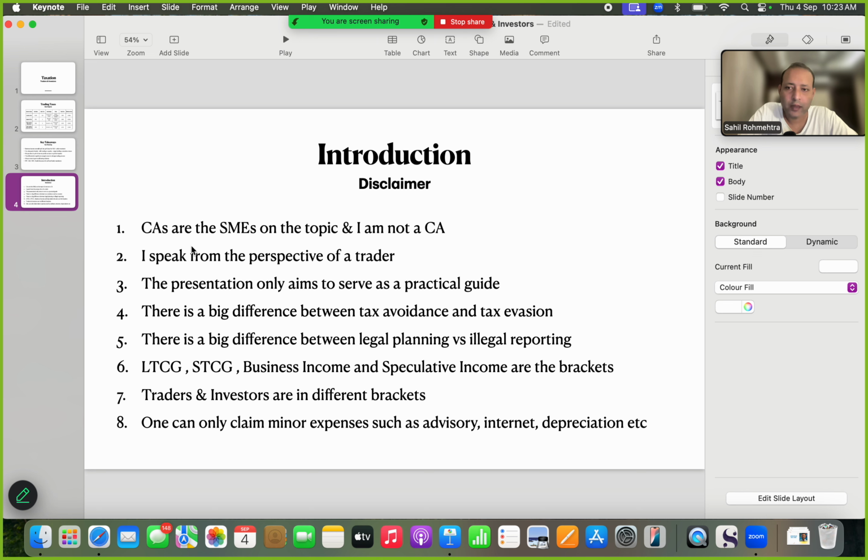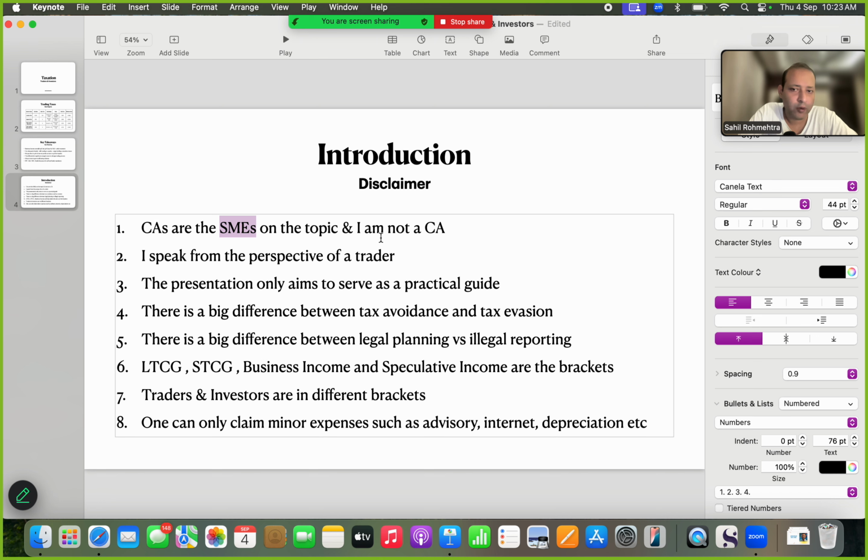Lastly, I'll just make the disclaimer that I am not a CA. CAs are subject matter experts on this topic. I am not one. I speak from the perspective of traders. The presentation only aims to serve as a practical guide. There is a big difference between tax avoidance and tax evasion. Tax avoidance can be done through legal planning, which is what I mentioned through PPF, Sukanya Samriddhi. Tax evasion is done through illegal reporting, and I obviously do not endorse that, and I guarantee you shouldn't do that, because you will get caught when you do something big in your life.